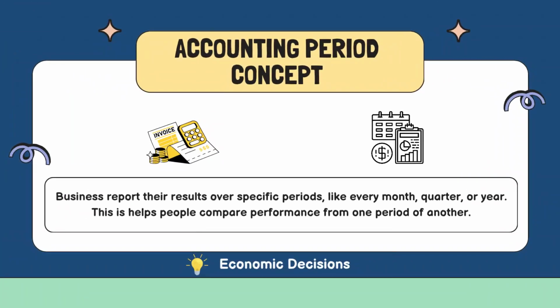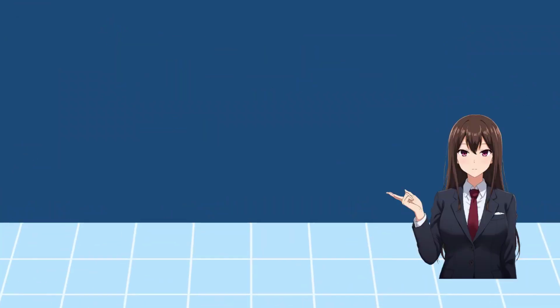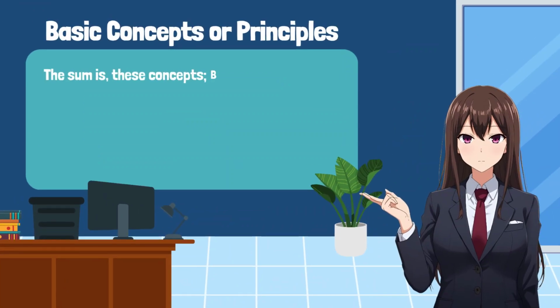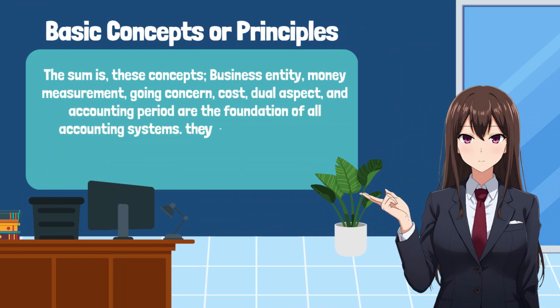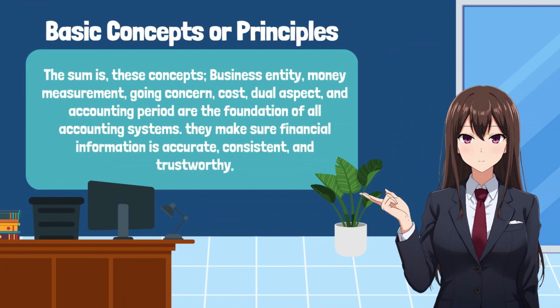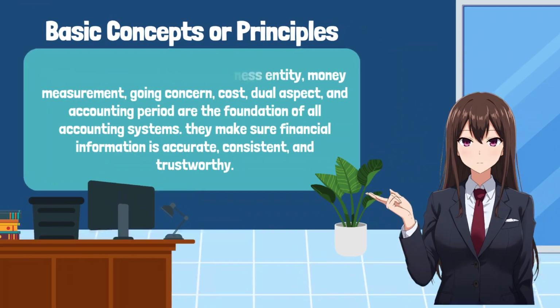Accounting period concept. A business reports its results over specific periods, like every month, quarter or year. This helps people compare performance from one period to another. Basic concepts or principles, the sum is: these concepts, business entity, money measurement, going concern, cost, dual aspect, and accounting period, are the foundation of all accounting systems. They make sure financial information is accurate, consistent, and trustworthy.